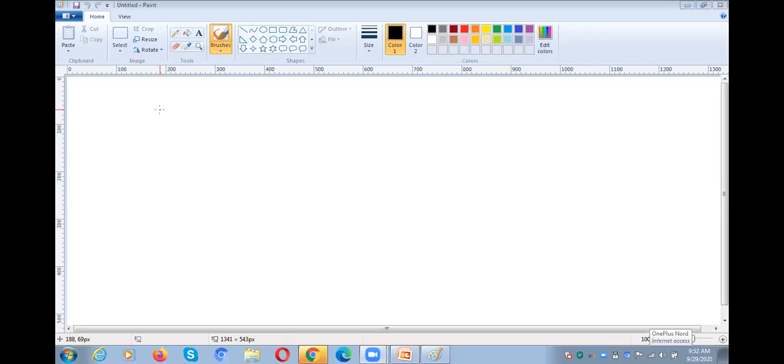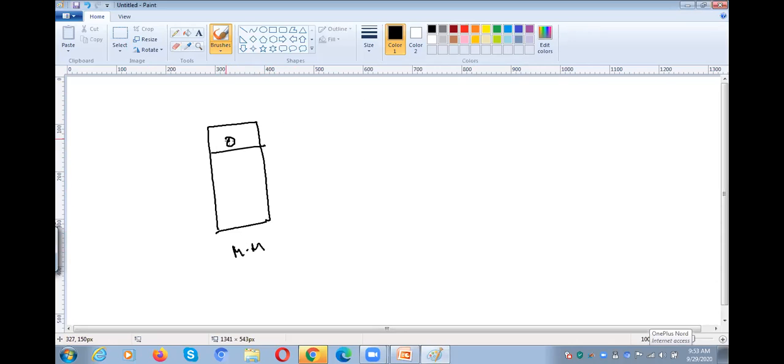So actually what the thing is here, it is a main memory. This is the operating system and the entire remaining main memory is occupied with the user programs. This is a backing store.